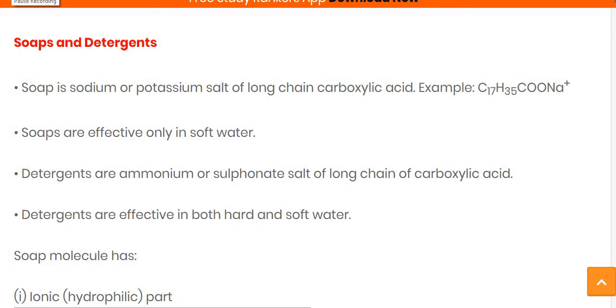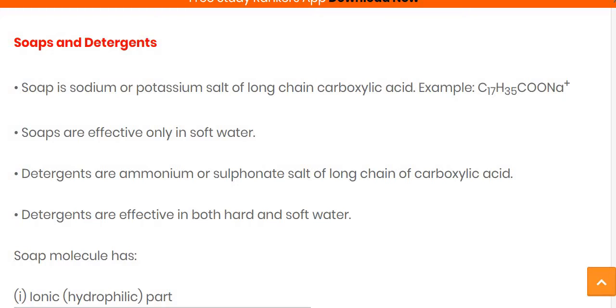Hello students, in the previous video we have seen about soap and detergent. In that we have studied that soap is mainly made up of the sodium and potassium salt along with the long chain of carboxylic acid, and soap is only effective in soft water, whereas detergent is an ammonium or sulfonate salt along with the long chain of carboxylic acid, and detergents are effective in both cases, hard water as well as soft water.